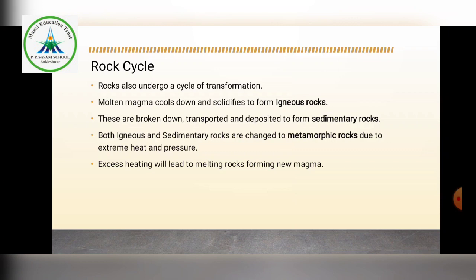Excess heating will lead to melting of rocks, forming new magma. Again, this is a cycle, and the cycle is now repeating. This molten magma again cools down and solidifies to become igneous rocks.